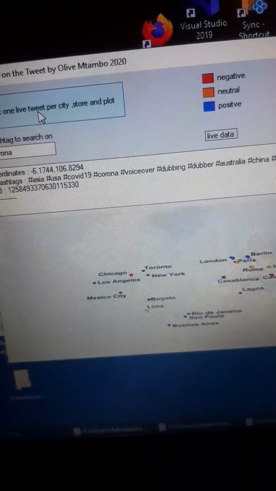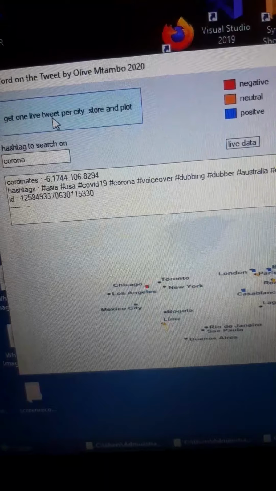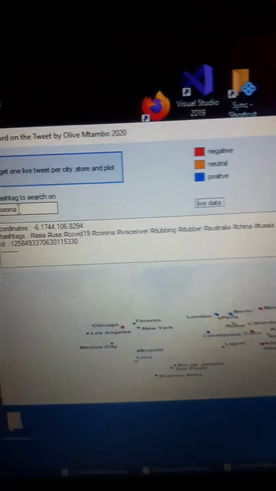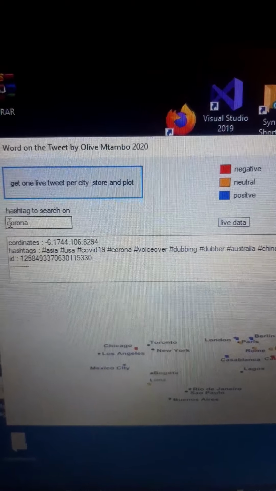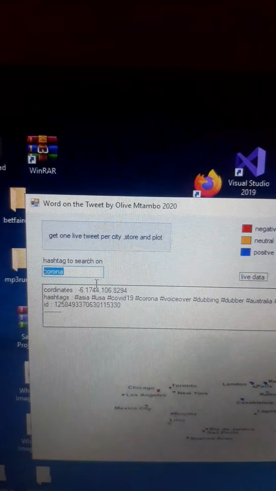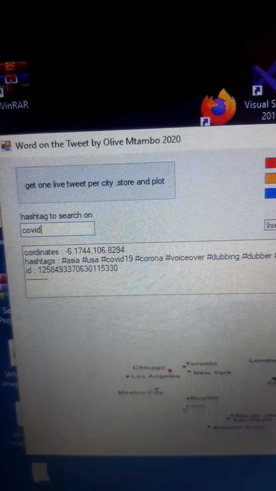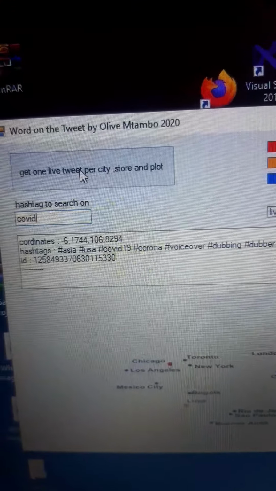So you just keep putting in the hashtags, then you can get tweets, and all of those tweets have been done. And there's all the results that we've got back for all of these cities. So you can do research there, and then you can store all of these and look at them at a later stage. So this is how you would use it. So therefore this is a use case.